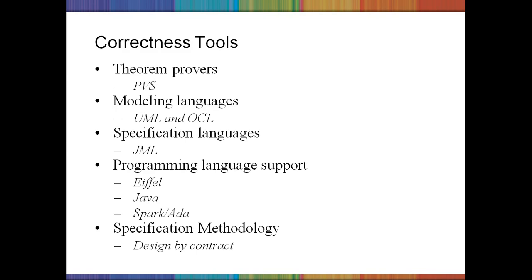Next, some specification languages like the Java Modeling Language (JML), and other programming language supports such as Eiffel, Java, Ada. These are the programming languages that support these correctness tools. And design by contract is a kind of specification methodology. So these are the various dimensions of program correctness that are used depending upon the type of programming language that you use for your project.